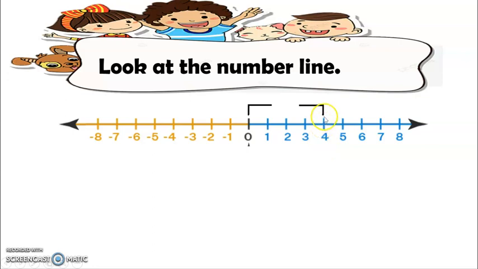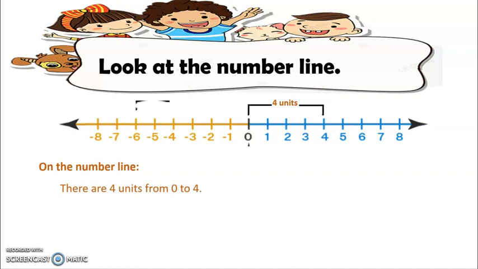So 1, 2, 3, 4. Therefore, ang kalayuan sang 4 sa 0 is 4 units, and that is now the absolute value. On the number line, there are 4 units from 0 to 4.